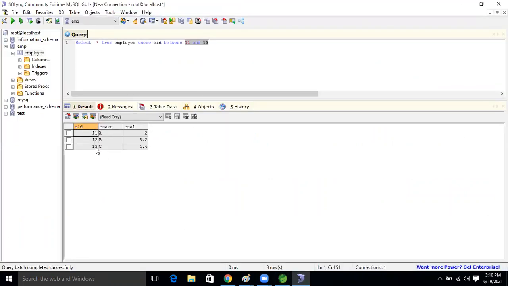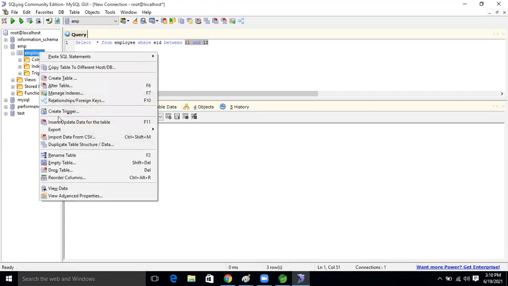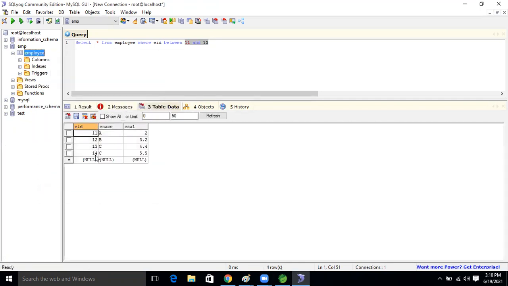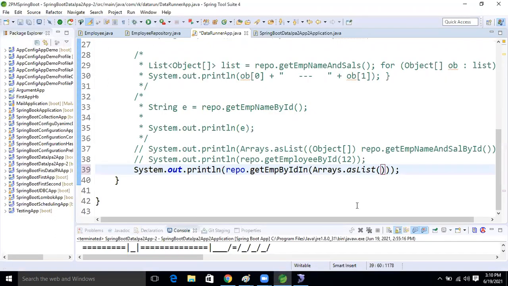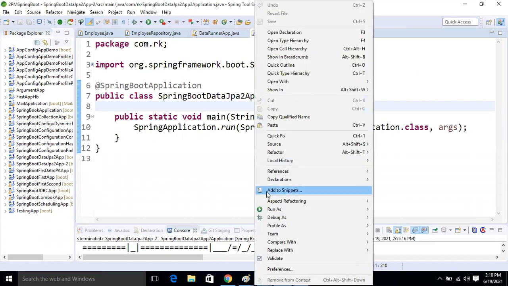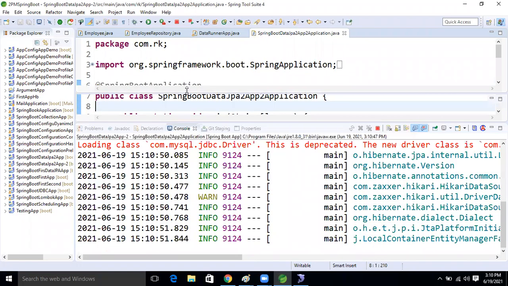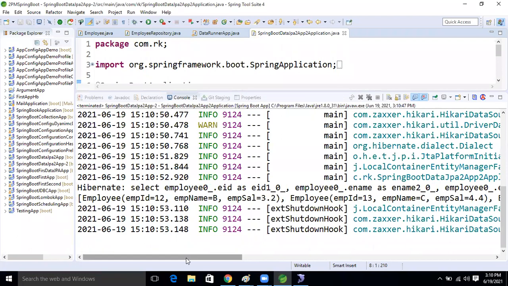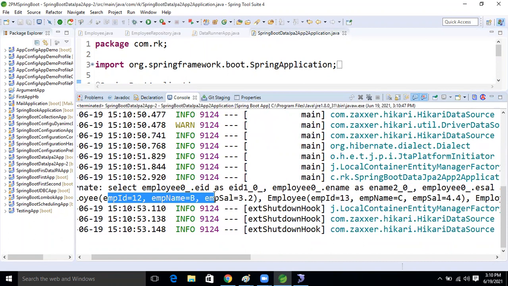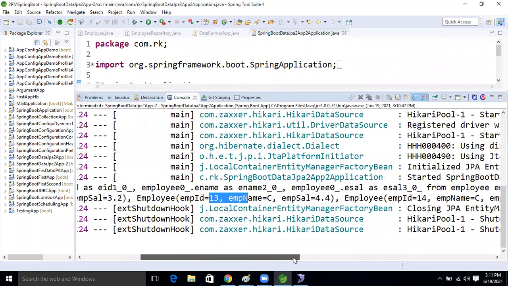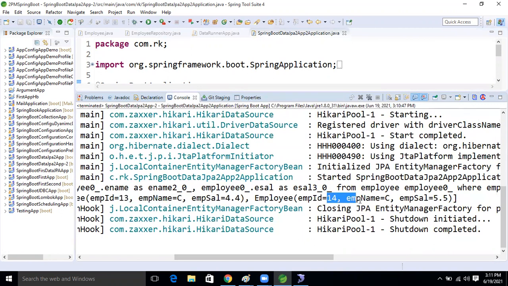So here I want to select 11, 12, 13. No, this time we will select 12, 13, 14, right? 12, 13 and 14. This is the data. Now let's run the application. See this guys? We got the records 12, 13 and 14. See, three records we are getting based on the in operator.